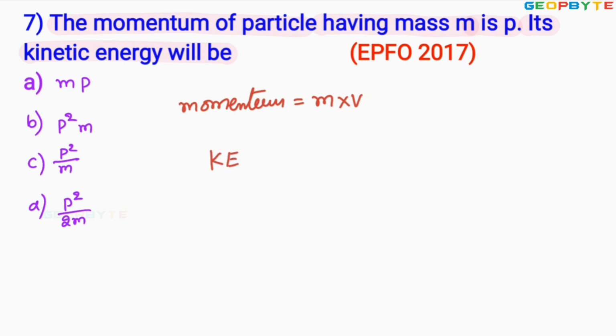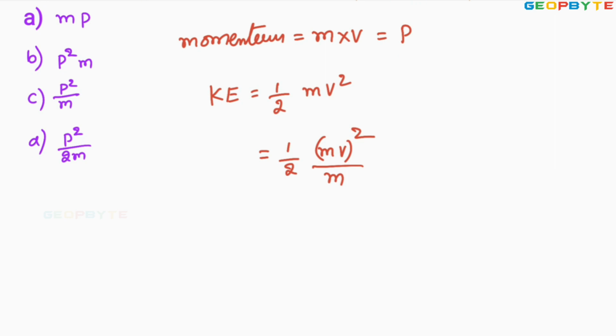Kinetic energy KE equals half mv square. It is given that momentum is denoted by p. So this kinetic energy I can write like this, half into mv whole square divided by m. I hope you got my point.